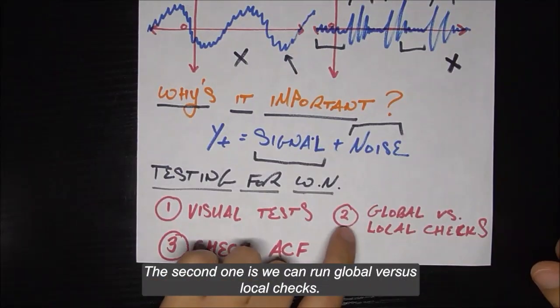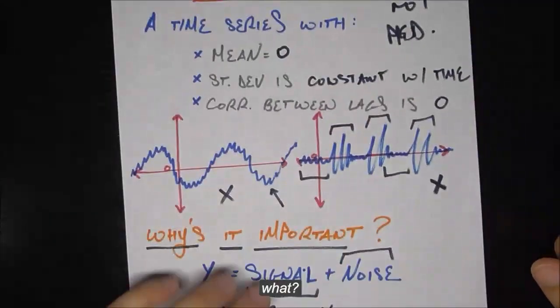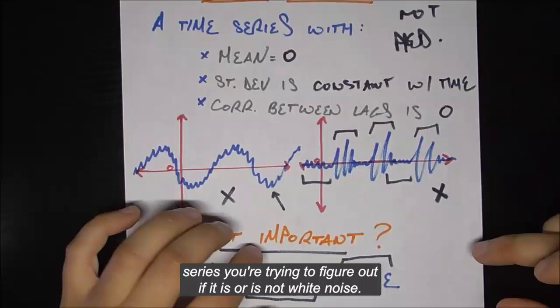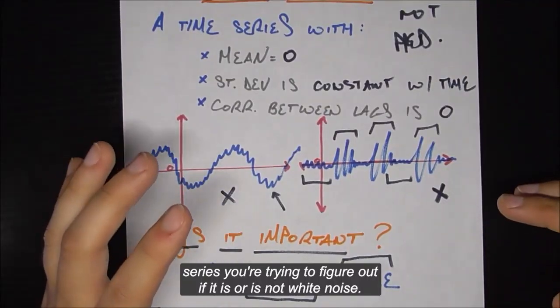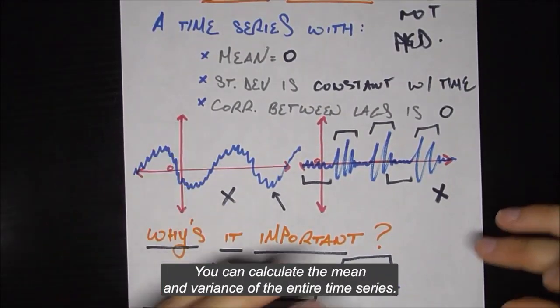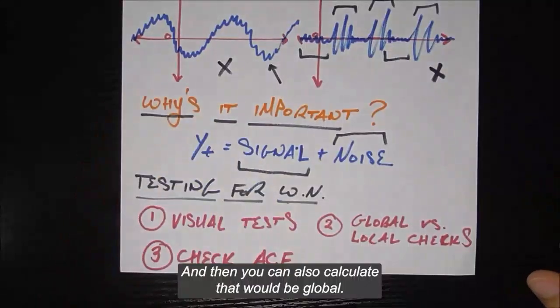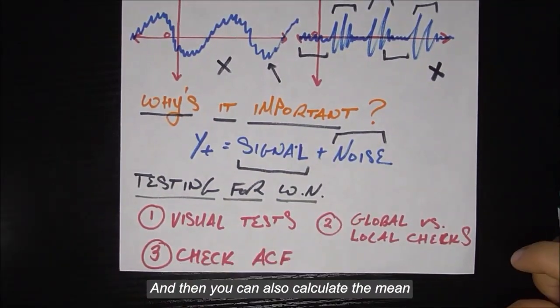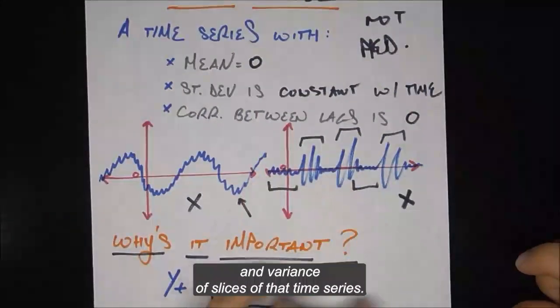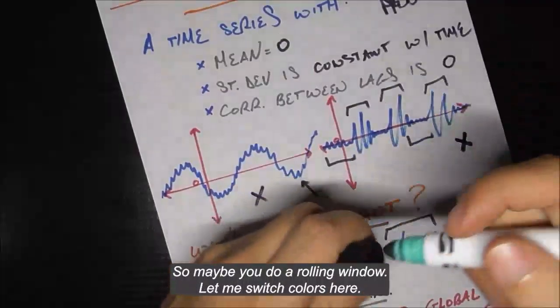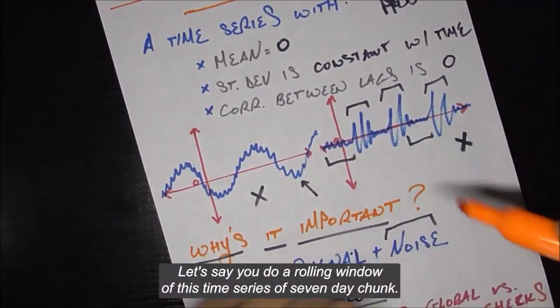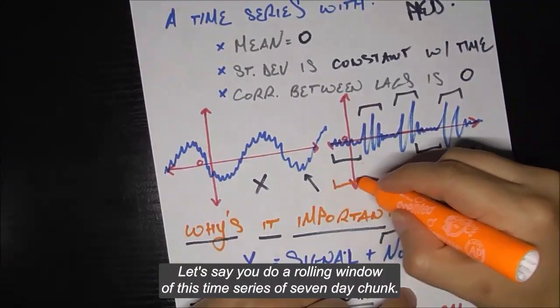The second one is we can run global versus local checks. What that means is, let's say you have a time series, you're trying to figure out if it is or is not white noise. You can calculate the mean and variance of the entire time series, that would be global, and then you can also calculate the mean and variance of slices of that time series. So maybe you do a rolling window. Let me switch colors here. Let's say you do a rolling window of this time series of 7-day chunks.